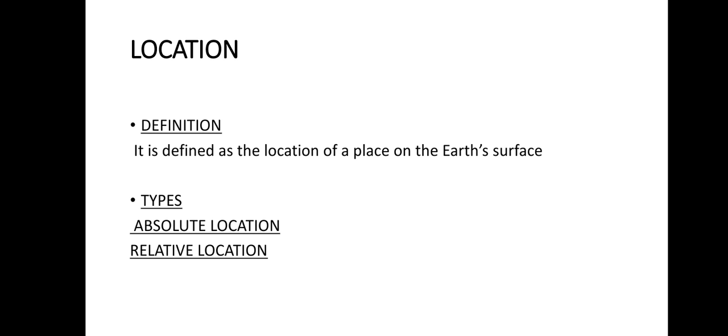So let's move to the relative location. Relative location describes where a feature is in relation to the other features around it. Like if there is a house, and we want to go there and we don't know its location, then the person whose house it is will tell us that this house is located just beside the superstore.